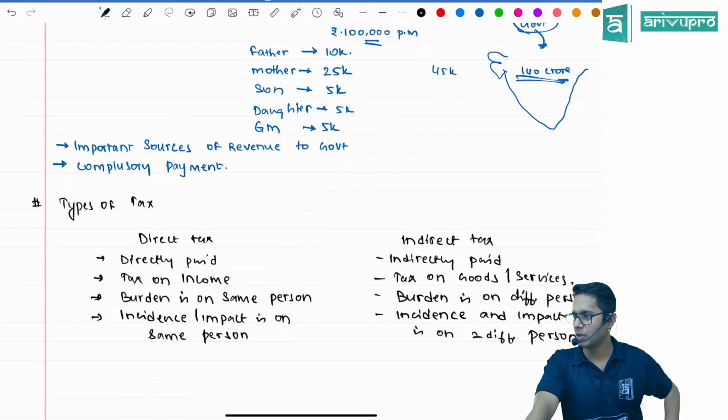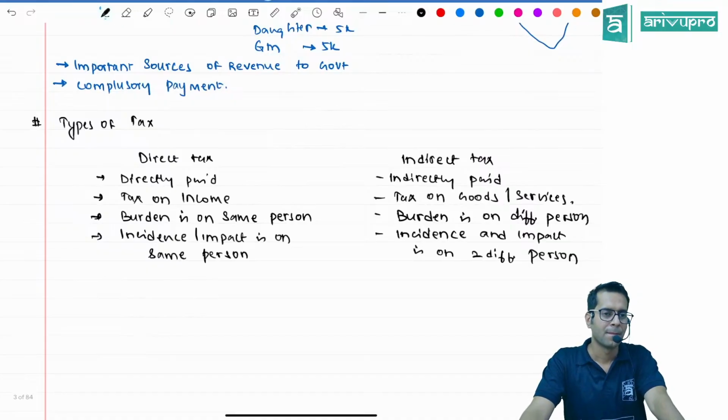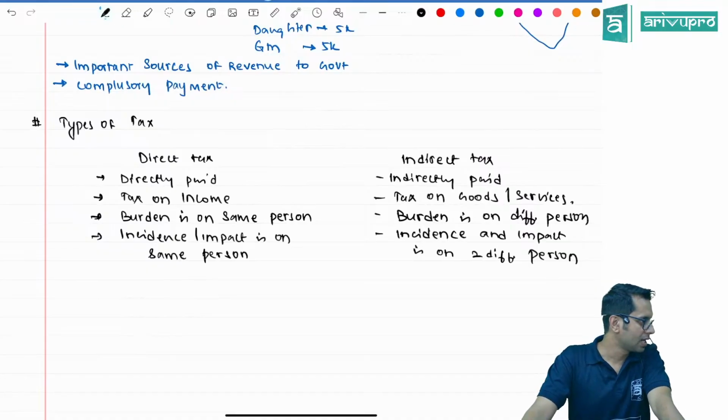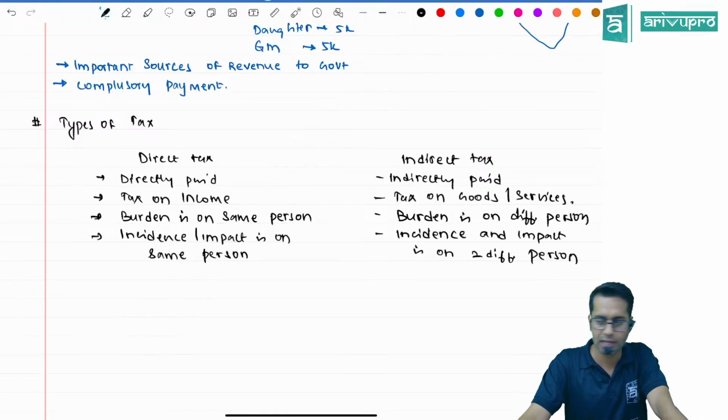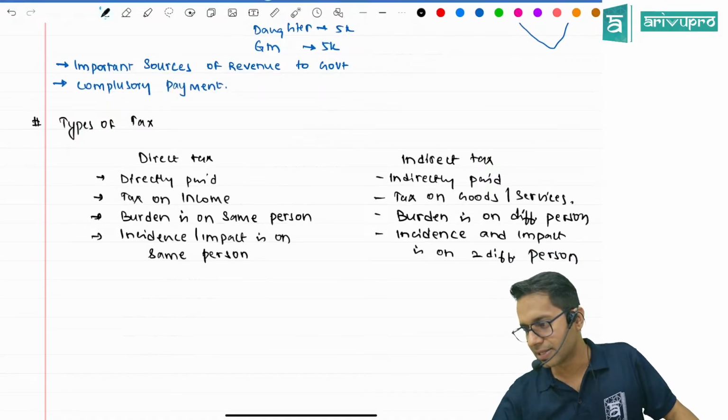Sir, should we write all this? Yes, you should. I mean, you can write it if you want to write. And on a daily basis, I'll share whatever notes are there. I'll share it to you. Before coming to the next class, you can write it and come. Then tell me, what is direct tax, what is indirect tax?